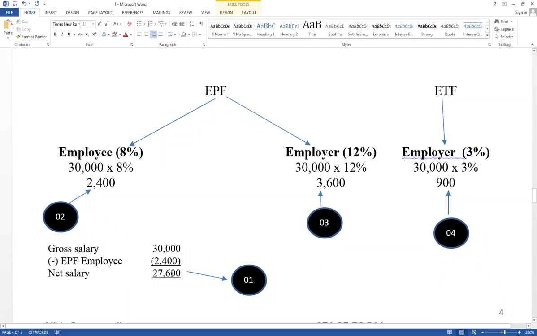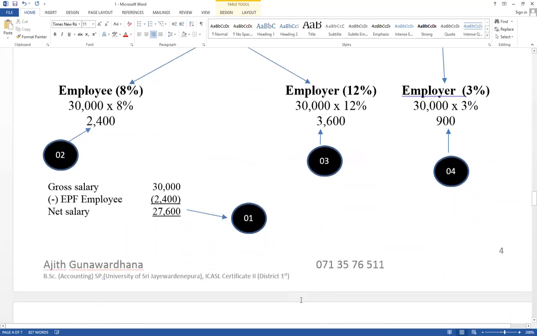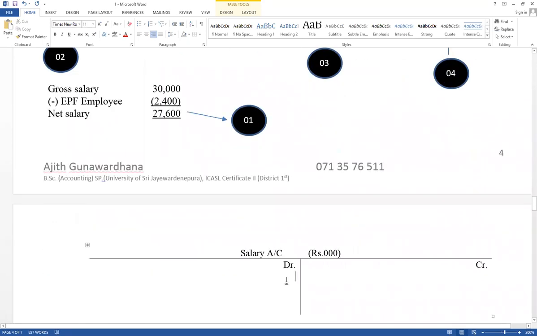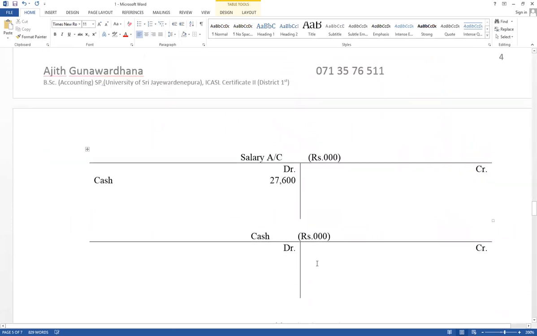Cash account credit, salary account debit. Step number 1, salary paid in cash. Therefore, salary account debit 27,600 as cash, and cash account credit 27,600. Think about double entry. This is step number 1.